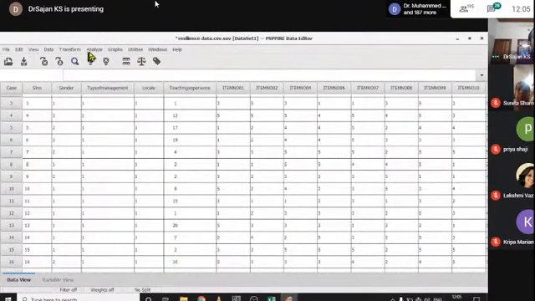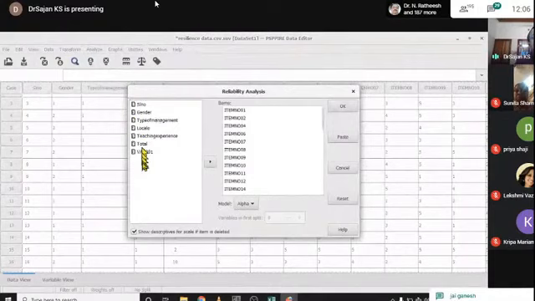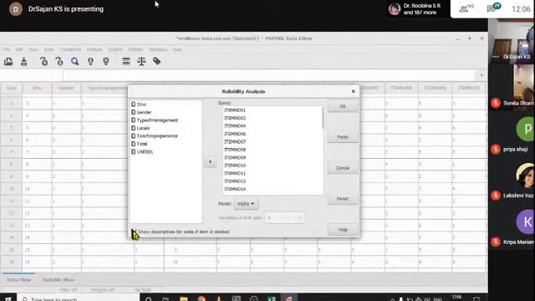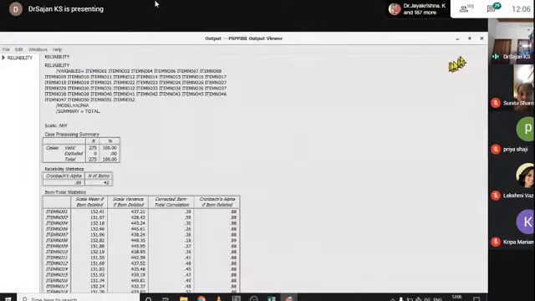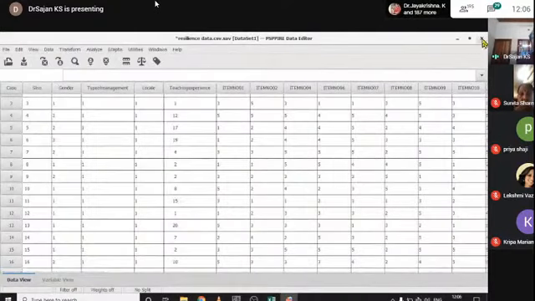Again, I will repeat. Click on Analyze, click on Reliability, select the items and add them here, and tick here. This tick mark gives the last column showing which item deleted will improve our reliability. This is the use of reliability analysis using PSPP. There is another method comparing upper group and lower group. I will demonstrate with another data set. That's all for this data set, and I would like to close this data.